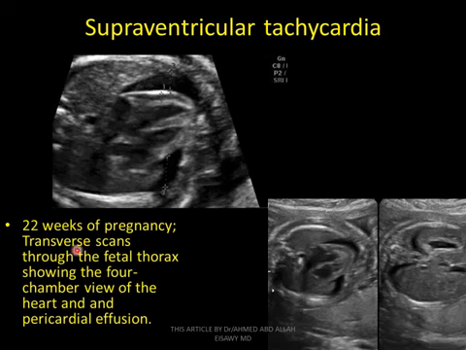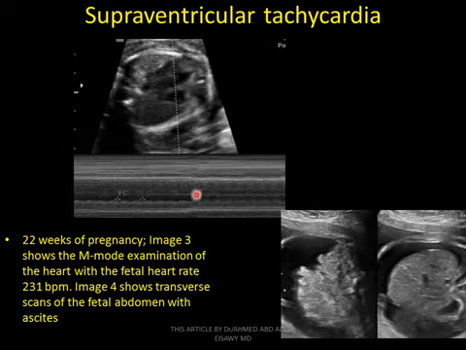Supraventricular tachycardia at 20 weeks of pregnancy, transverse scan through the fetal thorax, showing a four chamber view of the heart and pericardial effusion, as we see this fluid between the pericardium and the heart, hypoechoic. This is supraventricular tachycardia, with the same details, increasing the four chamber view.